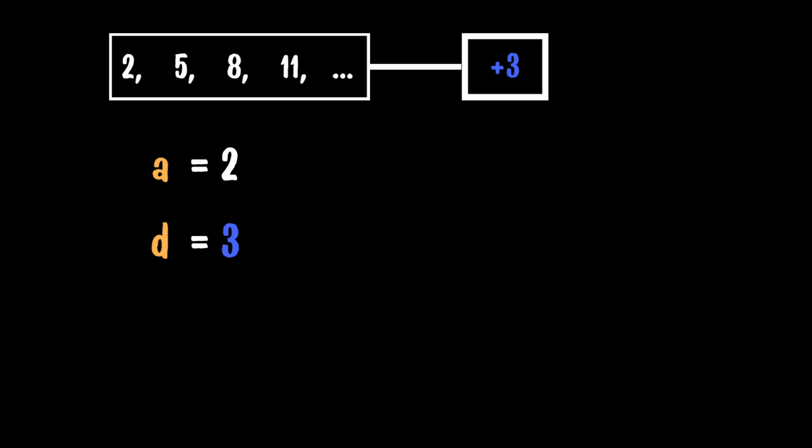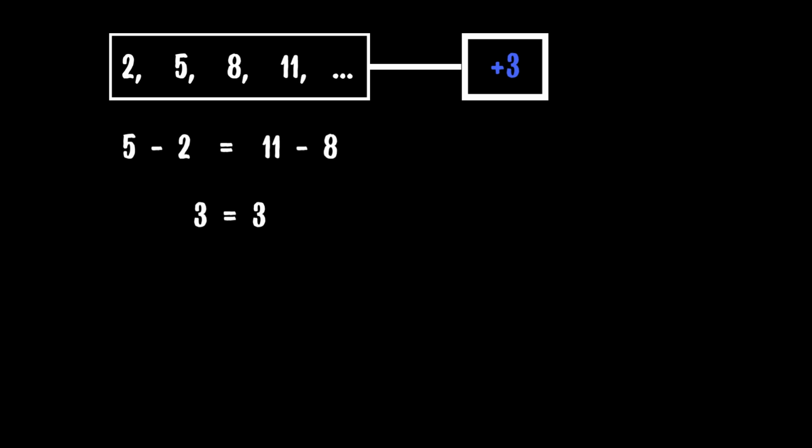Now the first term of an arithmetic progression is represented by small letter a, and the common difference, which is the number added or subtracted to get each new term, we write as d, which is 3 in this case. Now, an important thing to note is that the common difference between each new term is constant. For example, 5 minus 2 should equal 11 minus 8. We are subtracting the previous term from the one that comes after it. In other words, right minus left. Now try finding the common difference for the second sequence.